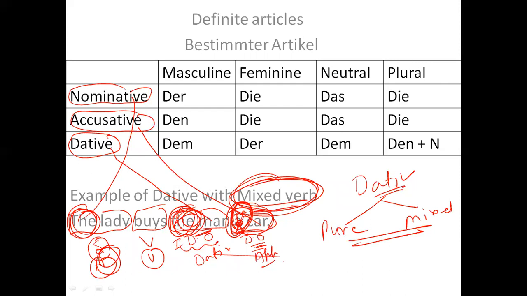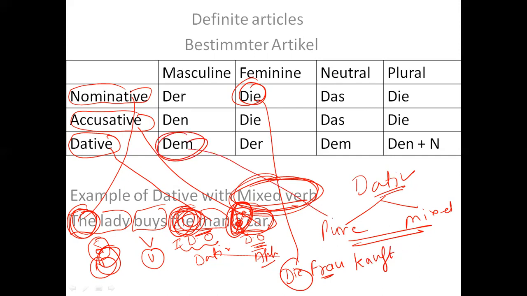So if I need to translate into German, I would write die Frau, from the nominative, feminine, lady is feminine. Die Frau kauft, the lady buys, the man. Now the man is masculine, so dem Mann, and then the car is neutral but accusative. So from here I would write das Auto.